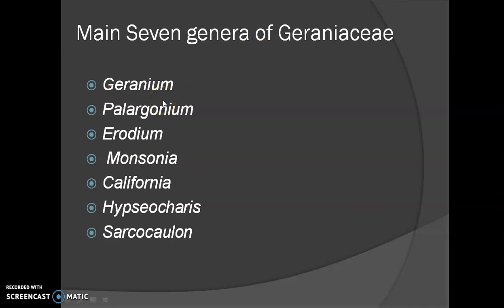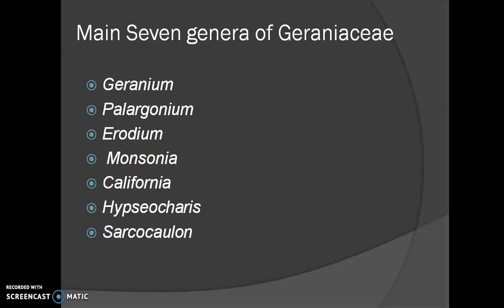So Geranium is the largest genus of the family Geraniaceae, possessing 430 species, having the characters that the leaves are palmately compound and all the 10 stamens are fertile. Then the second one, Pelargonium, shows presence of 200 species.